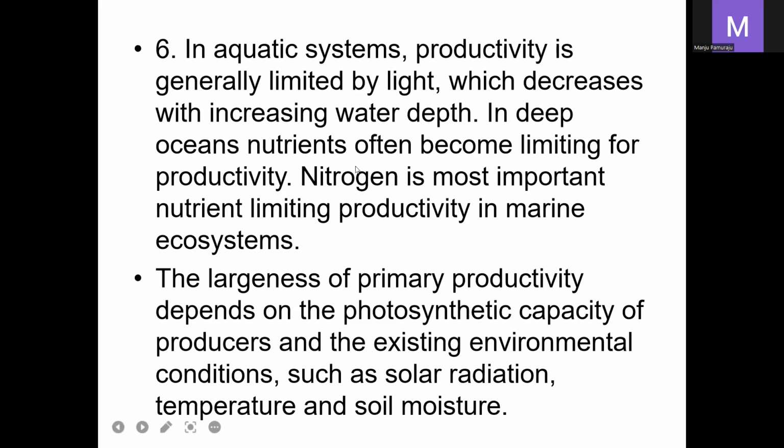The largeness of the primary productivity generally depends on the photosynthetic capacity of the producers, because if the producers cannot synthesize the food materials, the productivity will not increase. So it mainly depends on the photosynthetic capacity of the producers and the existing environmental conditions such as solar radiation, temperature, and soil moisture.